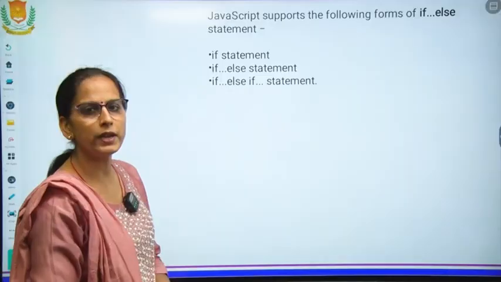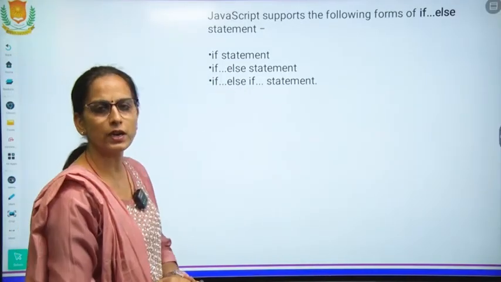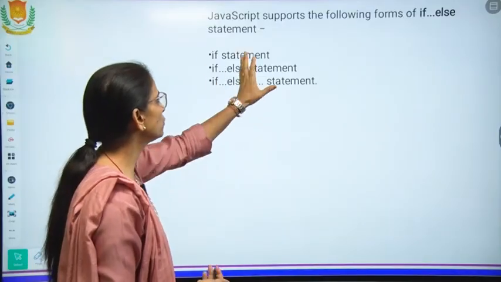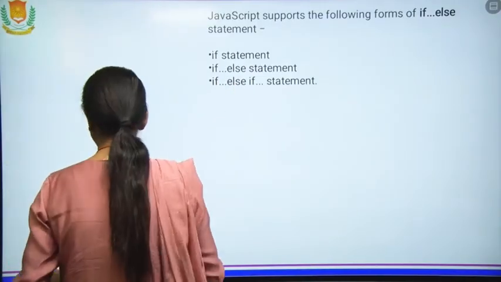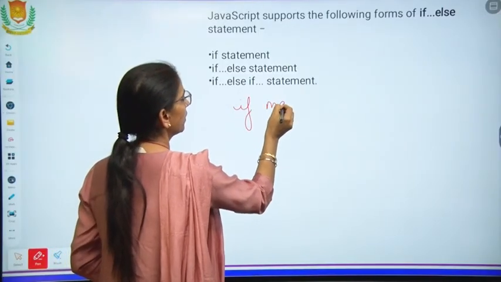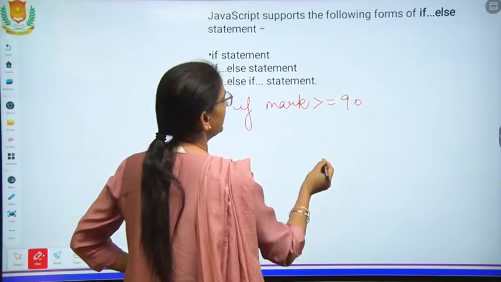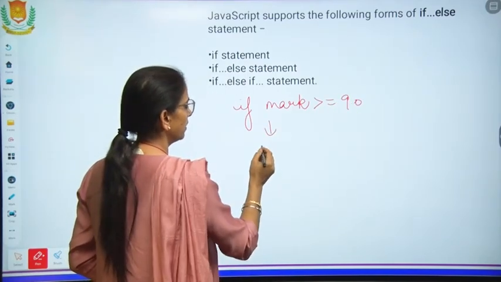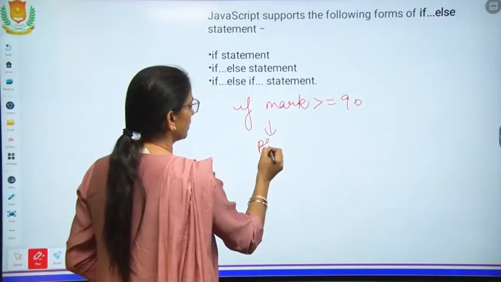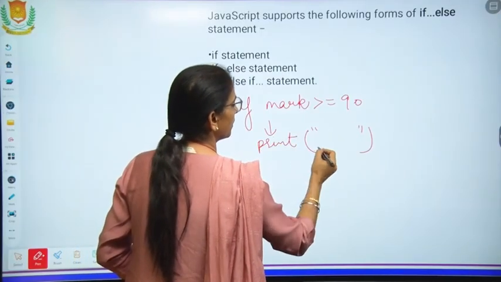Now there are three types of if else. If statement, if the condition in this if there is no else, if marks are greater than or equal to 90, then print a specific message.